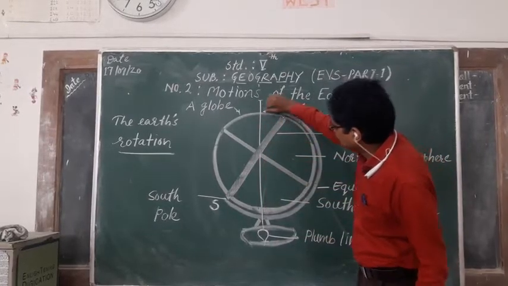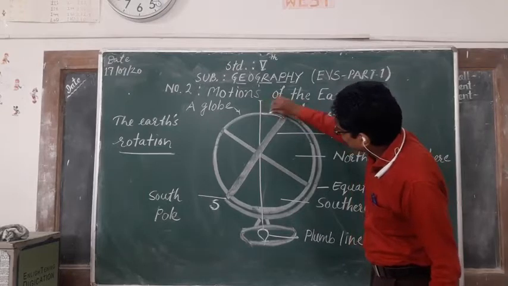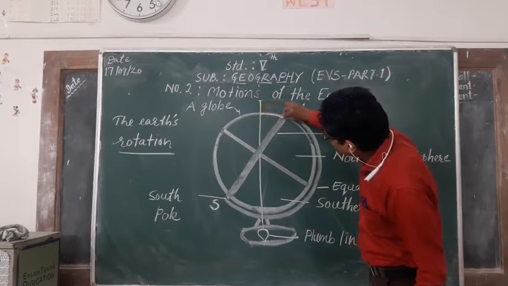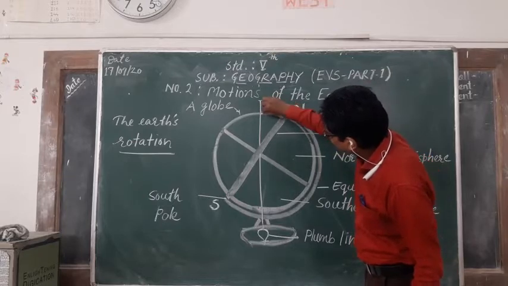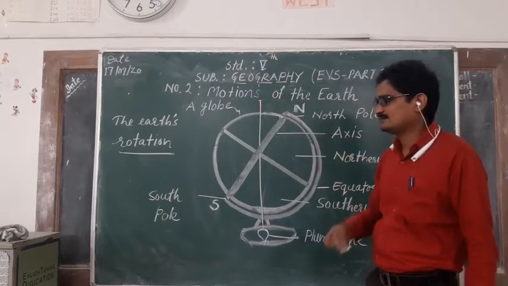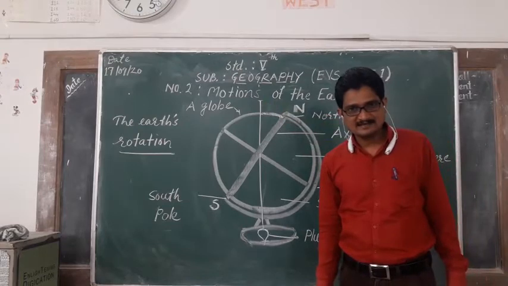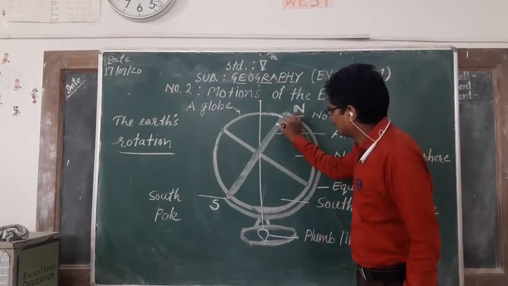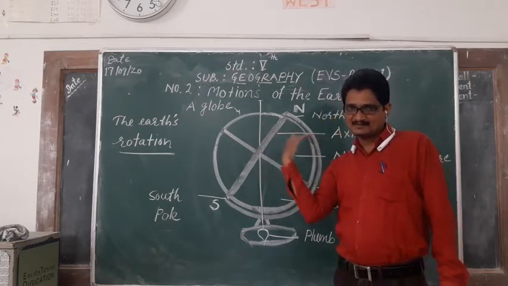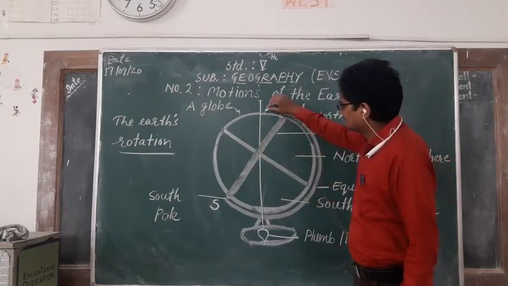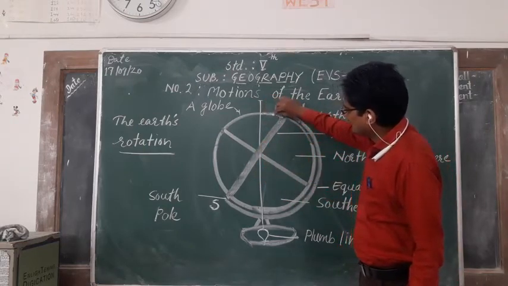See, it makes an angle here with the globe. Earth is rotating around its axis just like that, and these two make an angle.